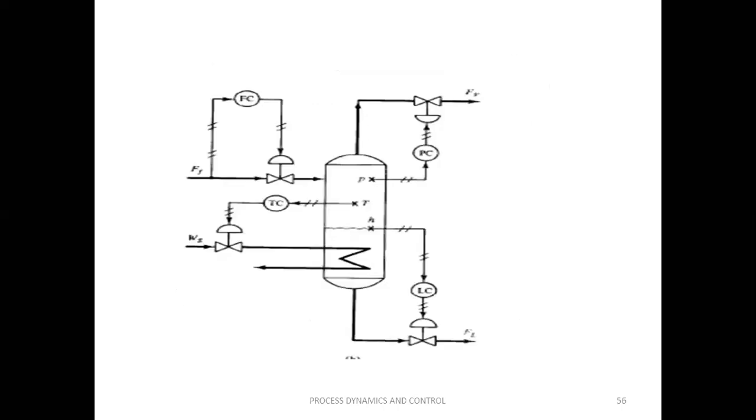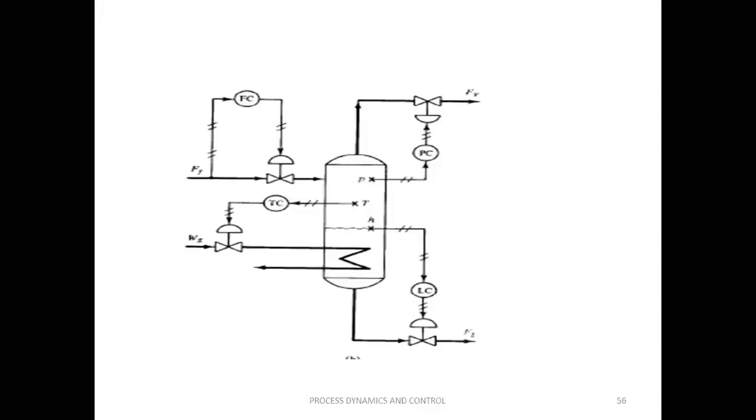So then we can design a control configuration. So the feed flow rate may be controlled by measuring the feed flow rate and taking the same flow rate as the manipulated variable. The temperature may be controlled by taking the steam flow rate as a manipulated variable. The level of this particular drum may be controlled by taking the liquid flow rate as a manipulated variable, and pressure in the drum is controlled by taking the vapor flow rate. So like this, we have to design a